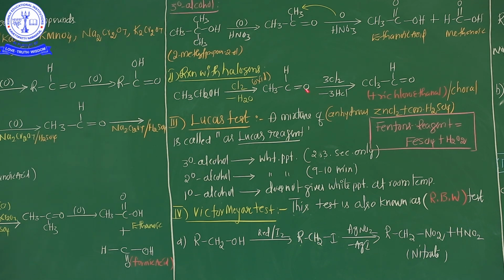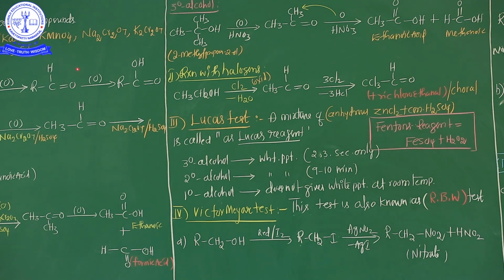After that, this acetaldehyde reacts with 3 chlorine. Then finally, trichloroethanal. This compound name is trichloroethanal, and the common name is chloral. This is chloral, C-H-L-O-R-A-L, chloral, not choral, chloral. Chloral is formed. So these are the reactions with the halogen groups. Okay? So the entire part of alcohol, all 3 categories of chemical properties, are completed.